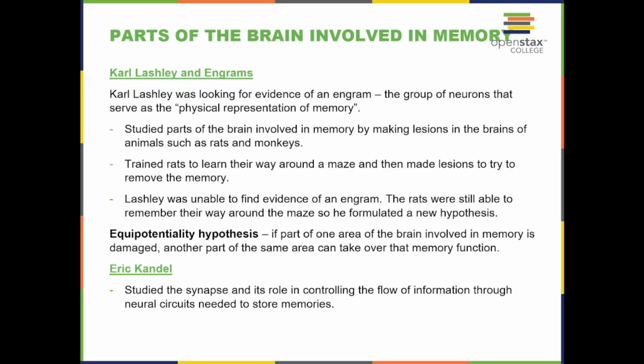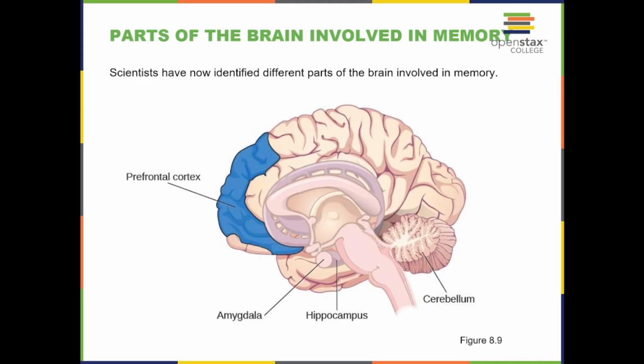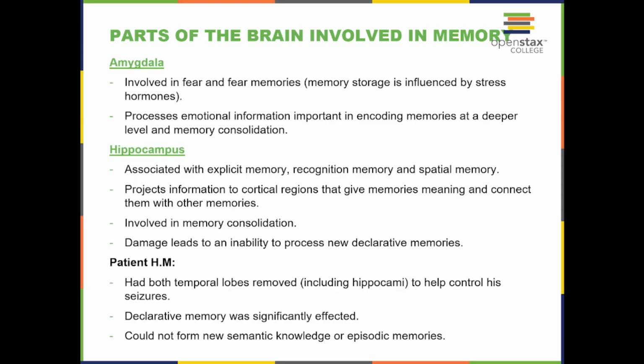Equipotentiality hypothesis. If part of one area of the brain involved in memory is damaged, another part of the same area can take over the memory's function. Eric Kandel studied the synapses and their role in controlling the flow of information through neural circuits needed to store memories. Scientists have now identified different parts of the brain involved in memory. So there's the prefrontal cortex, amygdala, hippocampus, and cerebellum.